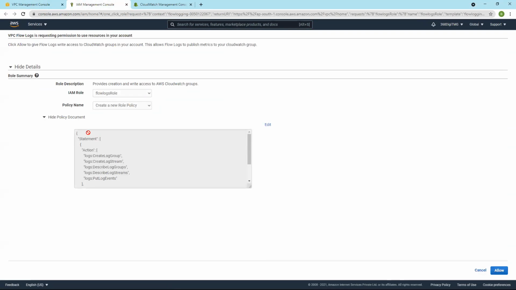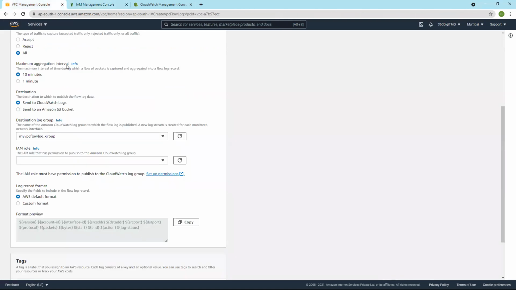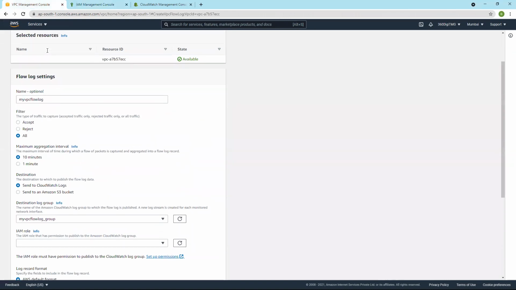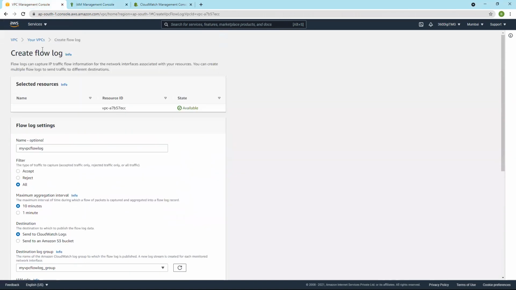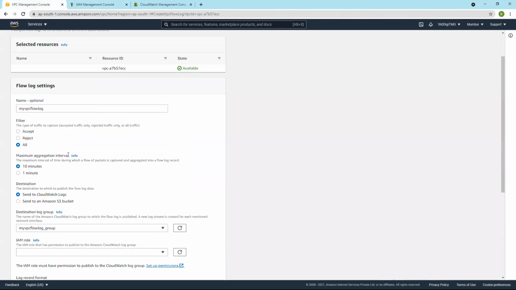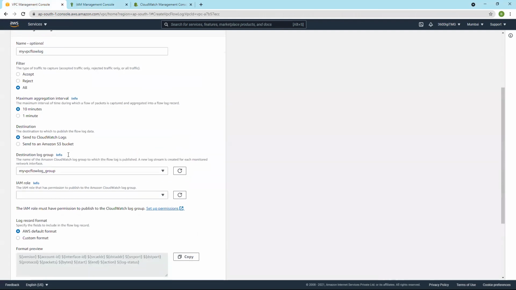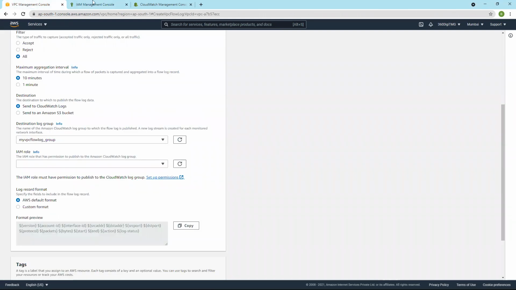And if you look into this role, it gives access to create log group, create log stream, describe log groups, describe log streams, and put log events. Why? Because here we are writing VPC traffic into a log group. So when one service is using another service, we need an IAM role. Yes, we can say allow.